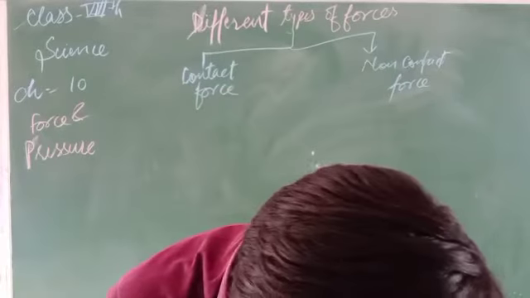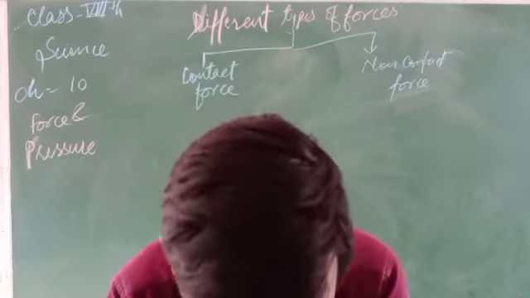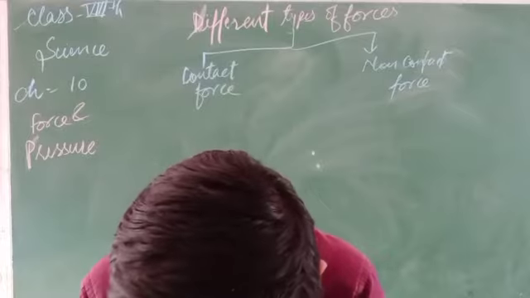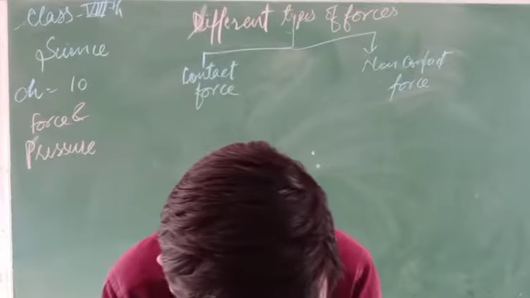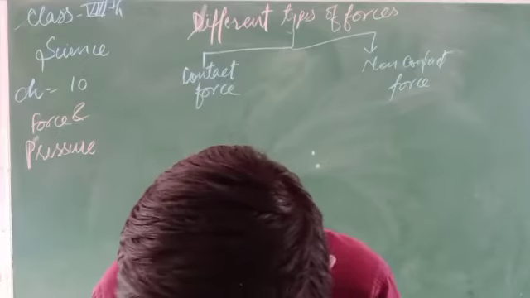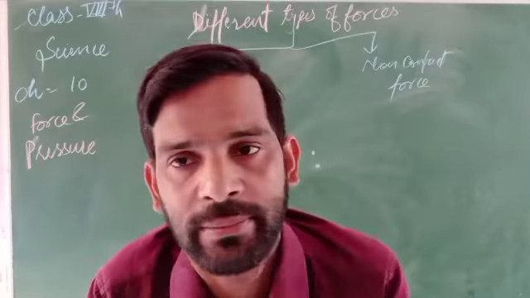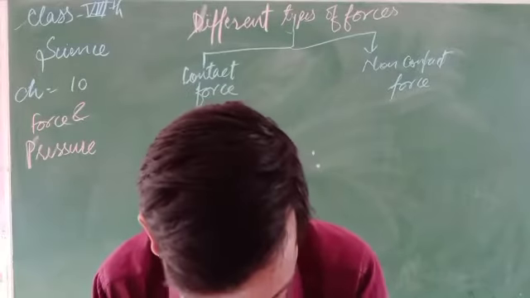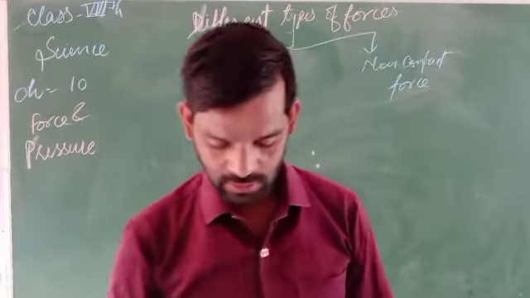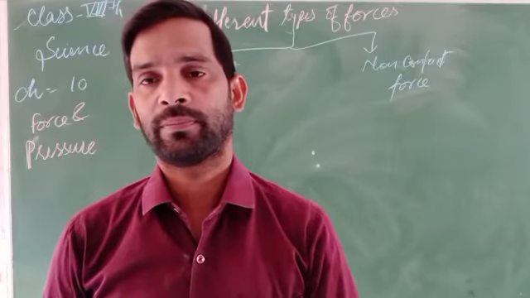Suppose a car moves easily on a smooth road but not on a rough road. This happens because on the smooth road the tires of a car can easily move, whereas on a rough road the tires get hooked by the uneven surface of the road. A force acting in the opposite direction always tries to stop the motion. This force is said to be the frictional force.